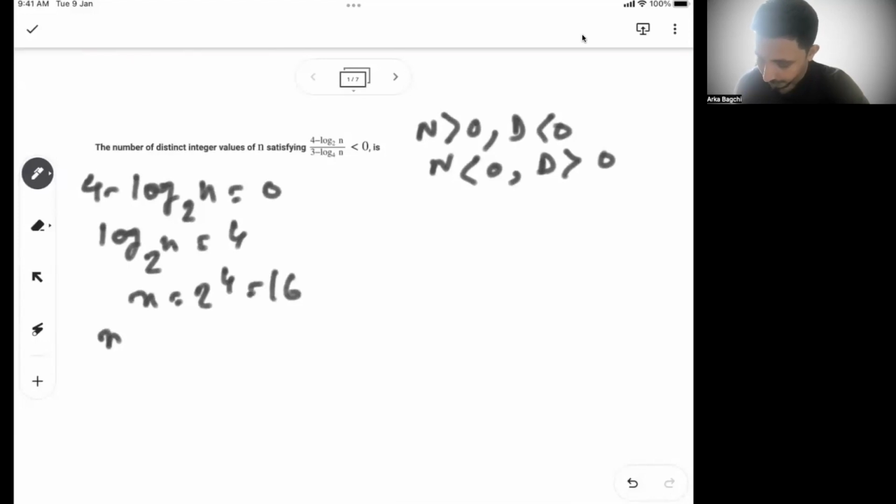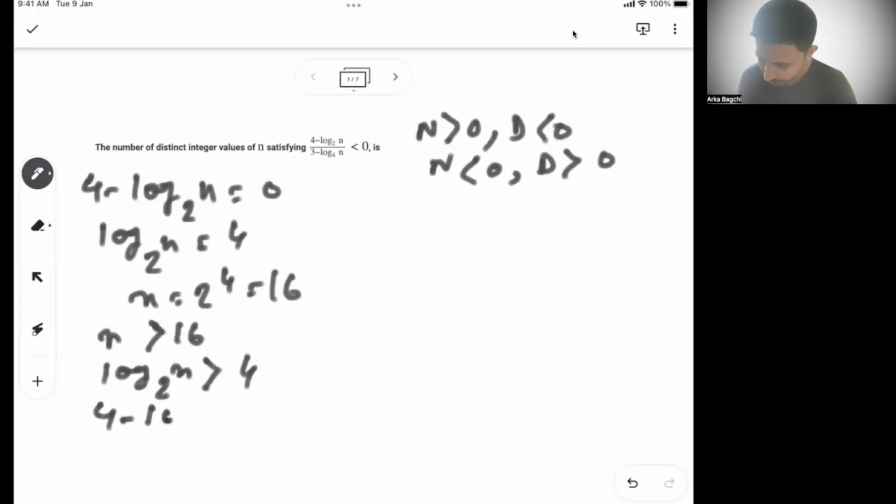If n is more than 16, then I can say log of n base 2 will be more than 4. So in that case, 4 minus log of n base 2 will be less than 0, right?